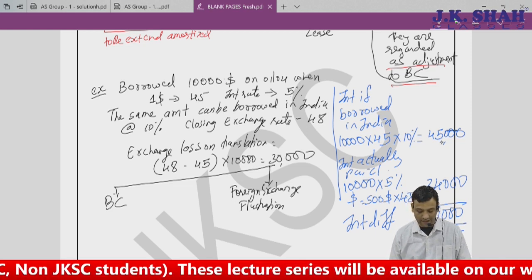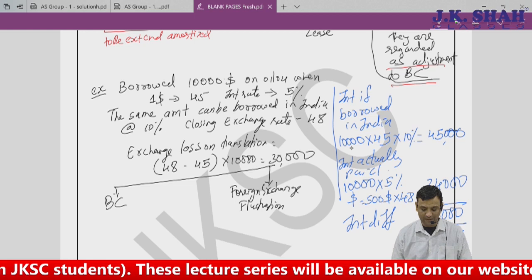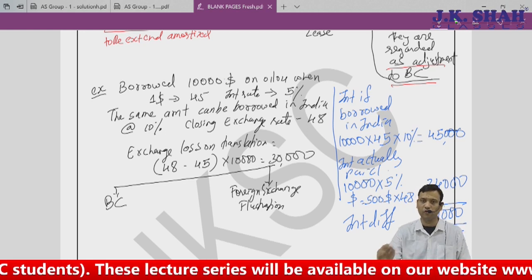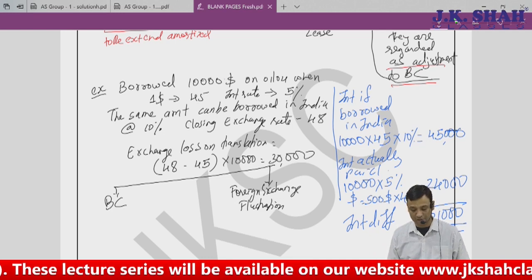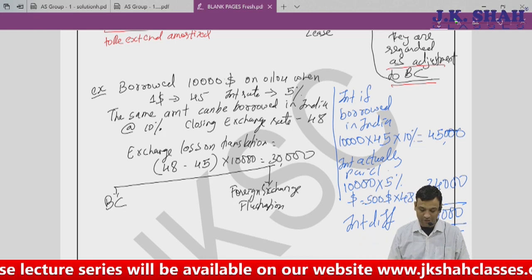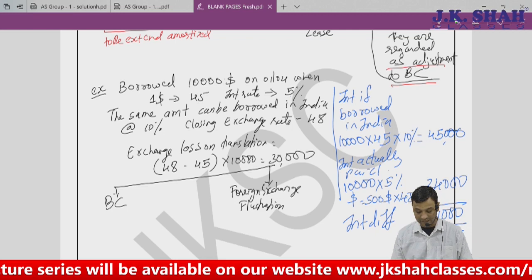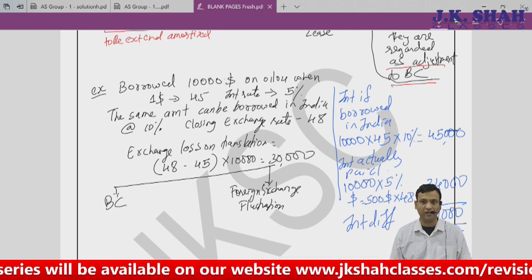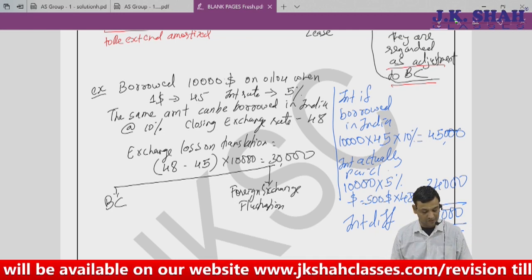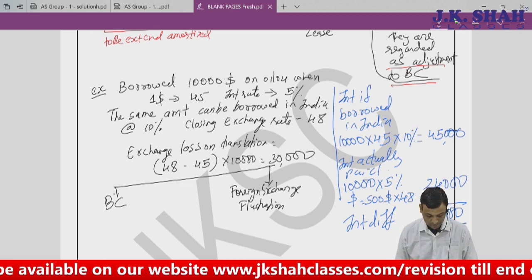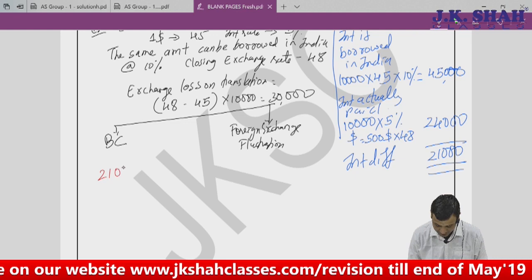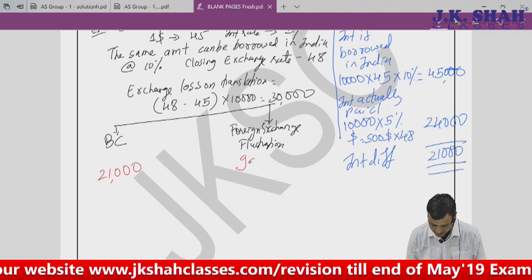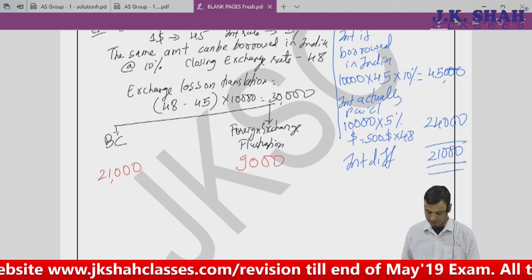Had I borrowed in India, my interest would have been 4,50,000 into 10%, that is 45,000 rupees. I borrowed in the US, so 10,000 into 5%, that is $500 into 48, I got 24,000. The interest difference is 21,000. So the borrowing cost would be 21,000 and 9,000 will be my exchange fluctuation.